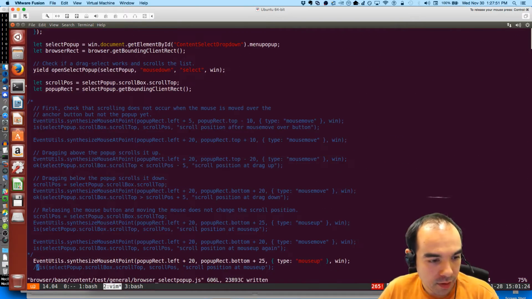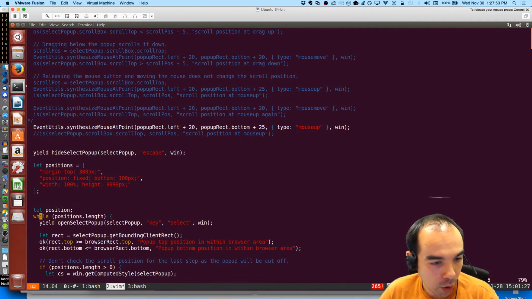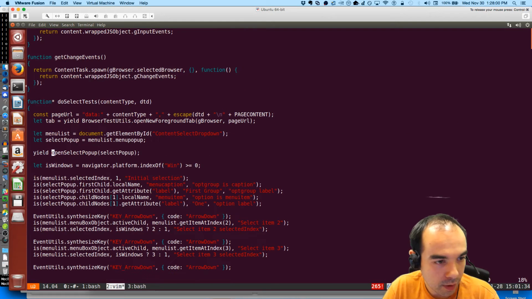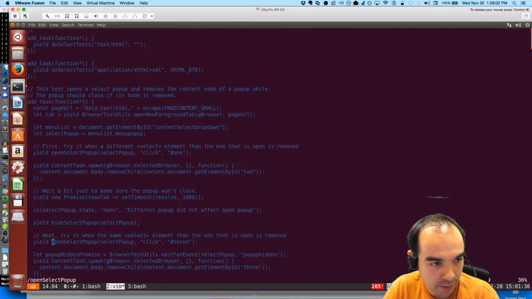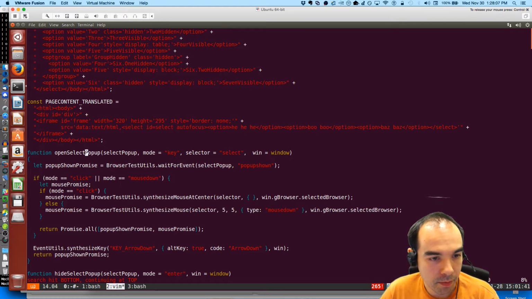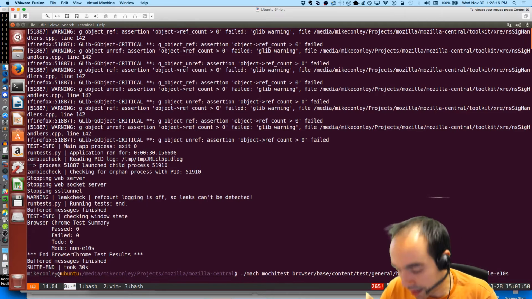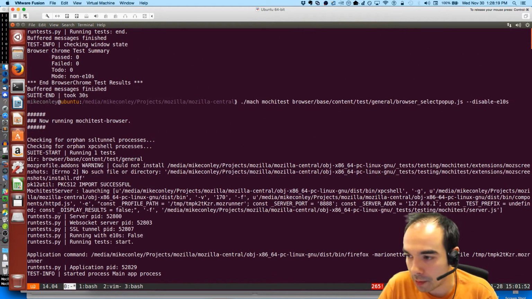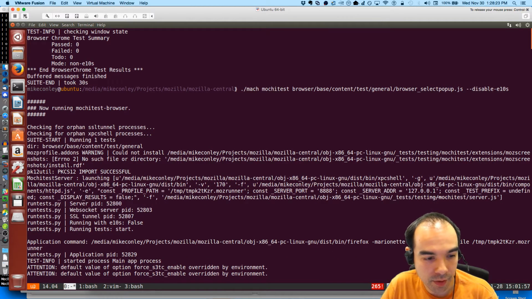Okay, so we still don't open it. Now how are we attempting to open it? By using key. So this open select pop-up function takes a mode as the second argument, and if mode is key, then we synthesize arrow down to open the pop-up. So let's get ourselves in that broken state and then manually hit the arrow down to see if we can open the pop-up. Because if not, well, that's your problem right there.